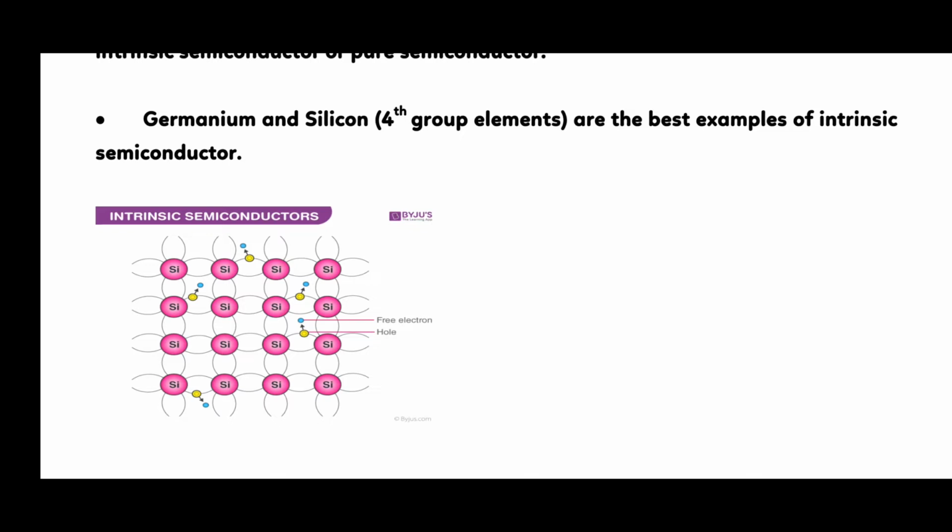The vacant position becomes a hole and the former becomes a neutral position. In this way, the hole or the effective charge is transferred from one place to another. So, this is the working mechanism of the intrinsic semiconductor.